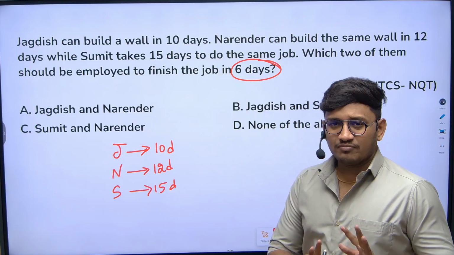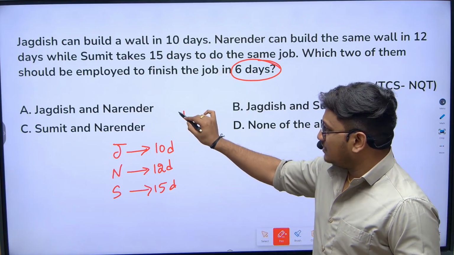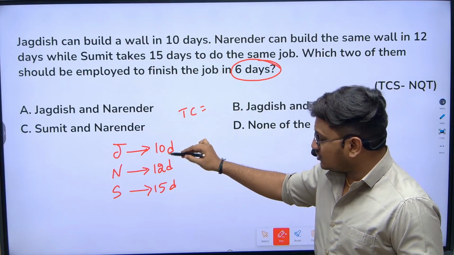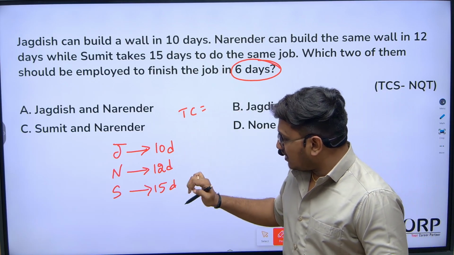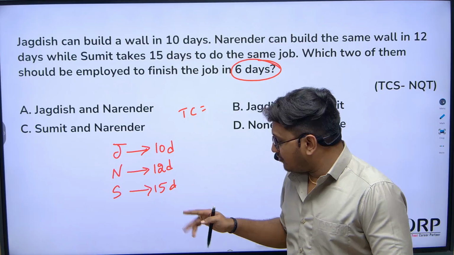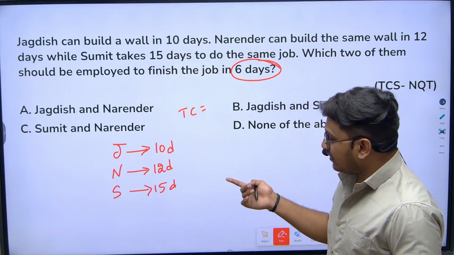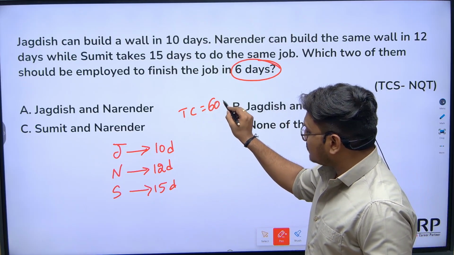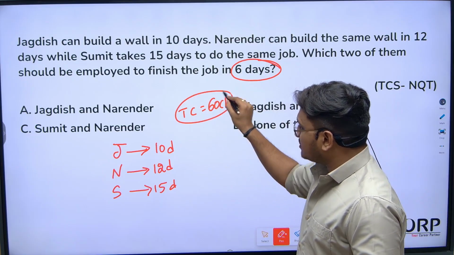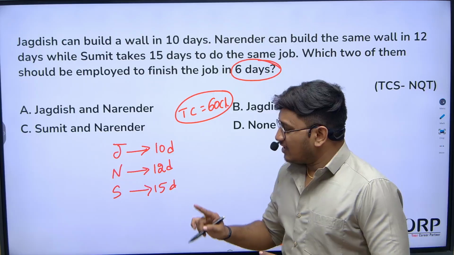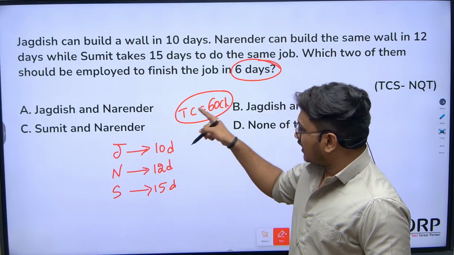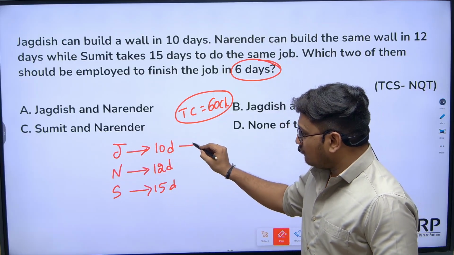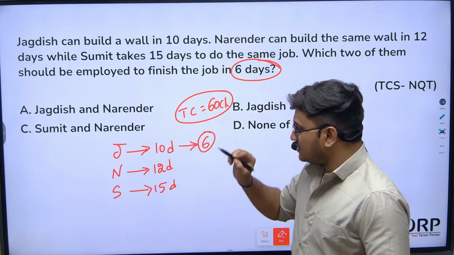Very simple question. Just take the LCM. So here 10, 12, 15. The highest number is 15, so the answer should be a multiple of 15. 15 times 2 is 30. No. 45. No. 60. So the LCM is 60. So the total chocolates in the picture is 60 chocolates. Now let's say Jagadish can eat 60 chocolates in 10 days. In 1 day, he can complete 6 chocolates.